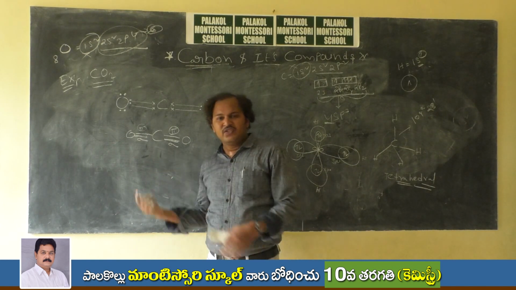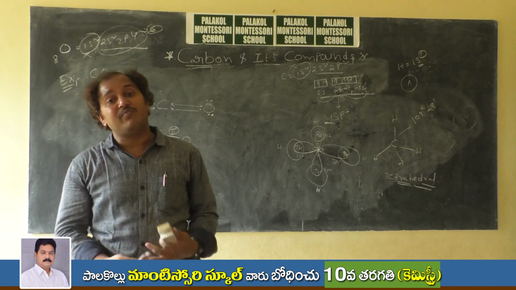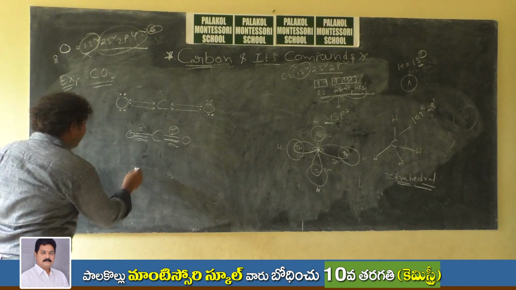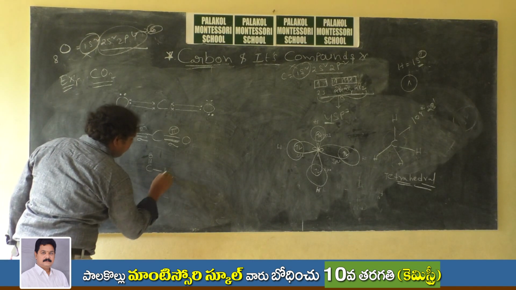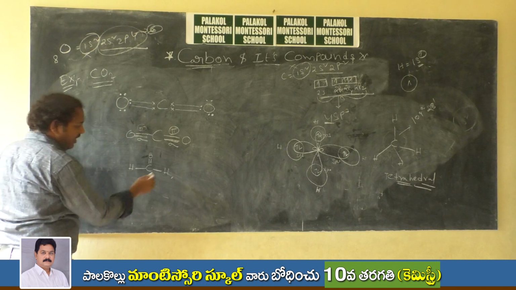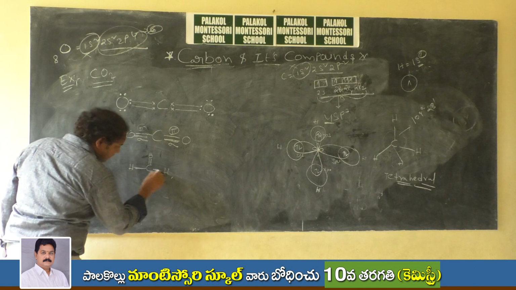So carbon can form single bonds, double bonds, and also both double and single bonds together. For example, in formaldehyde, C double bond O with two H, there is one double bond and two single bonds.